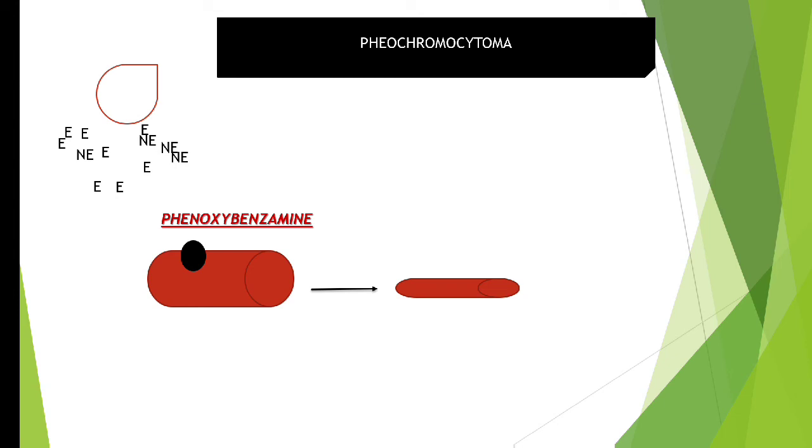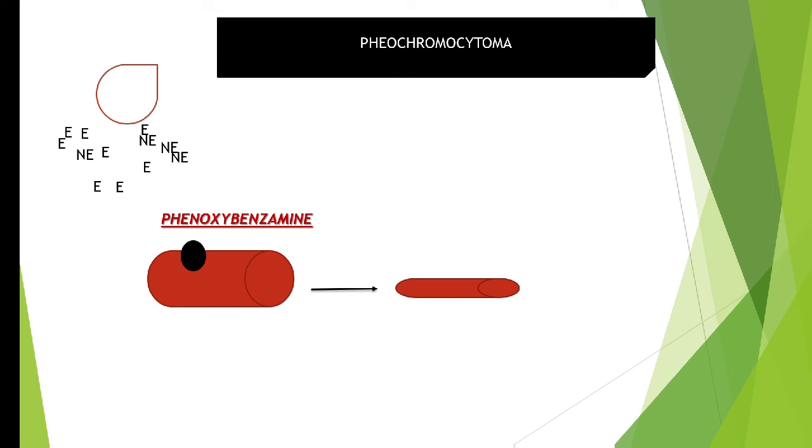We are not giving a competitive blocker. Okay, we cannot give a competitive blocker over here, because if we give a competitive blocker, this norepinephrine, epinephrine will come and kick off the competitive blocker. So we don't require any kind of competition. We cannot take the risk of competition. We just want to destroy, we do not want to merely inhibit this alpha receptor over here.